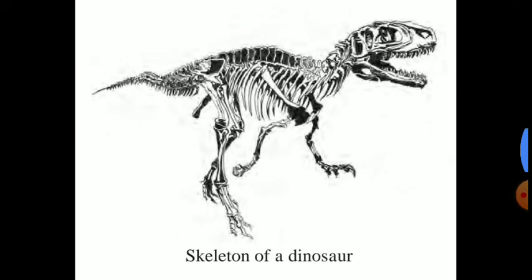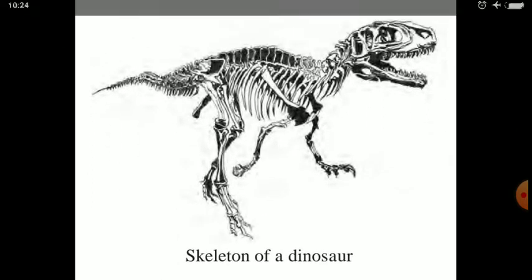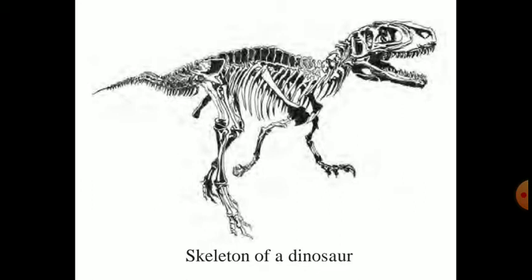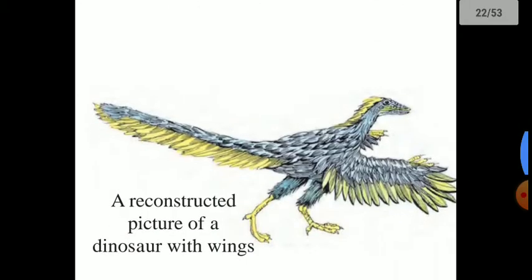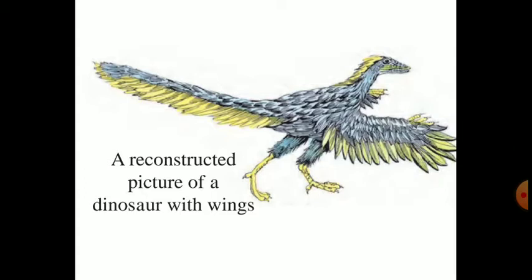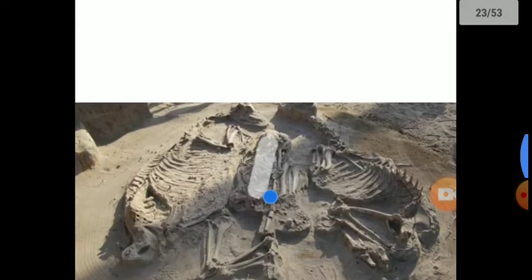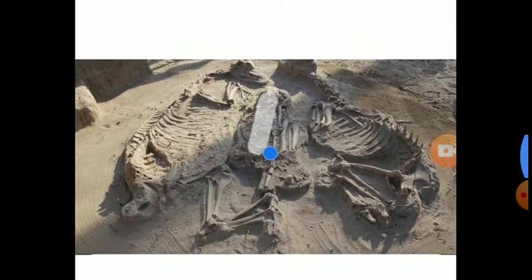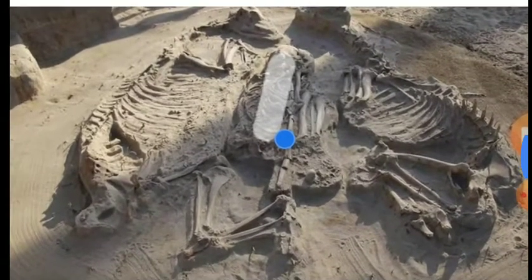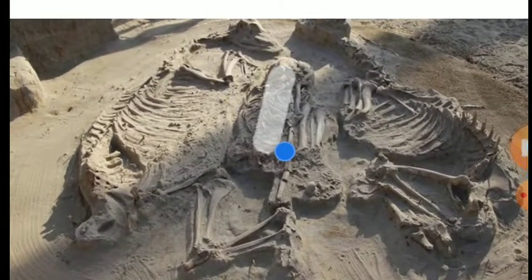So this is the skeleton of a dinosaur. If you see, there are no wings on this dinosaur, but if we imagine it with wings, it will be in this way. It's a reconstructed picture of a dinosaur with wings. So these are the fossils of dinosaurs. If you see, they will clearly be seen.